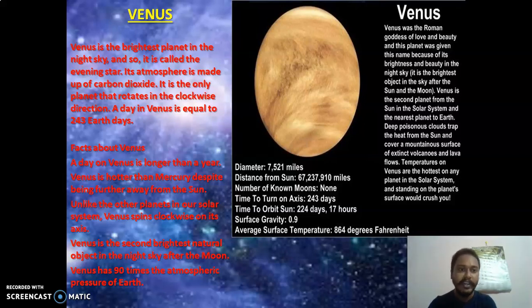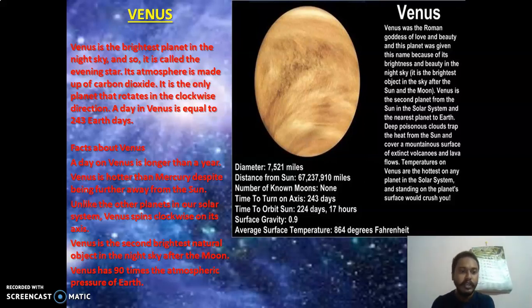So a day on Venus is equal to 243 Earth days. Now longer than Mercury. Okay, on Venus, 1 day is equal to Earth's 243 days. Now some facts about Venus. A day on Venus is longer than a year. Venus is hotter than Mercury despite being farther away. So I told you last time Mercury is nearer, but Venus is a little more hot than Mercury. Unlike the other planets in our solar system, Venus spins clockwise on its axis.